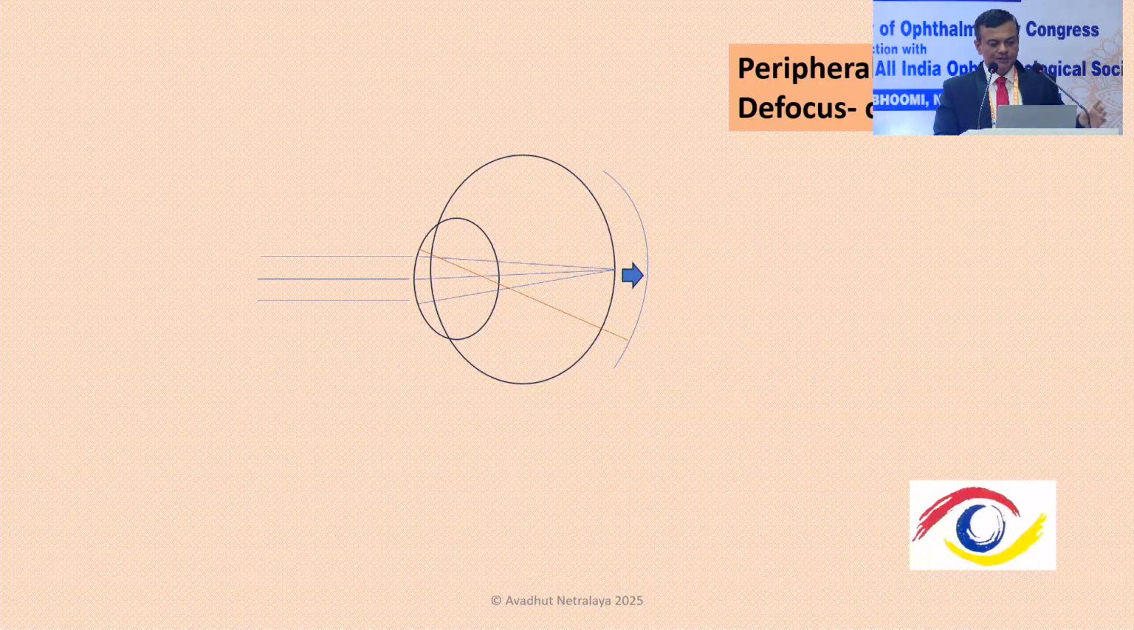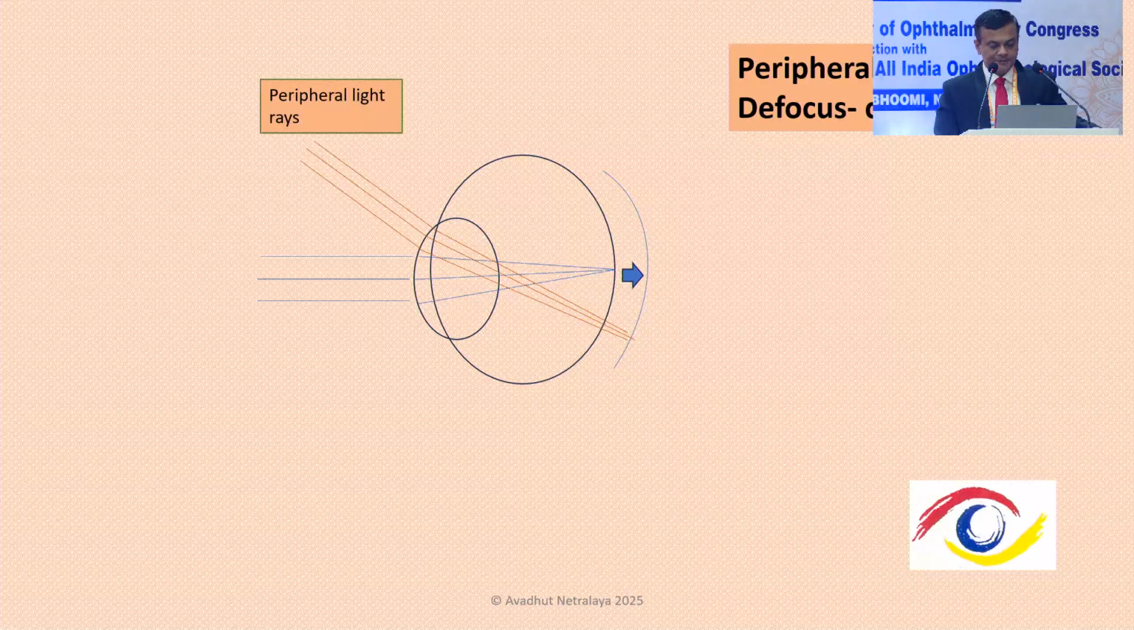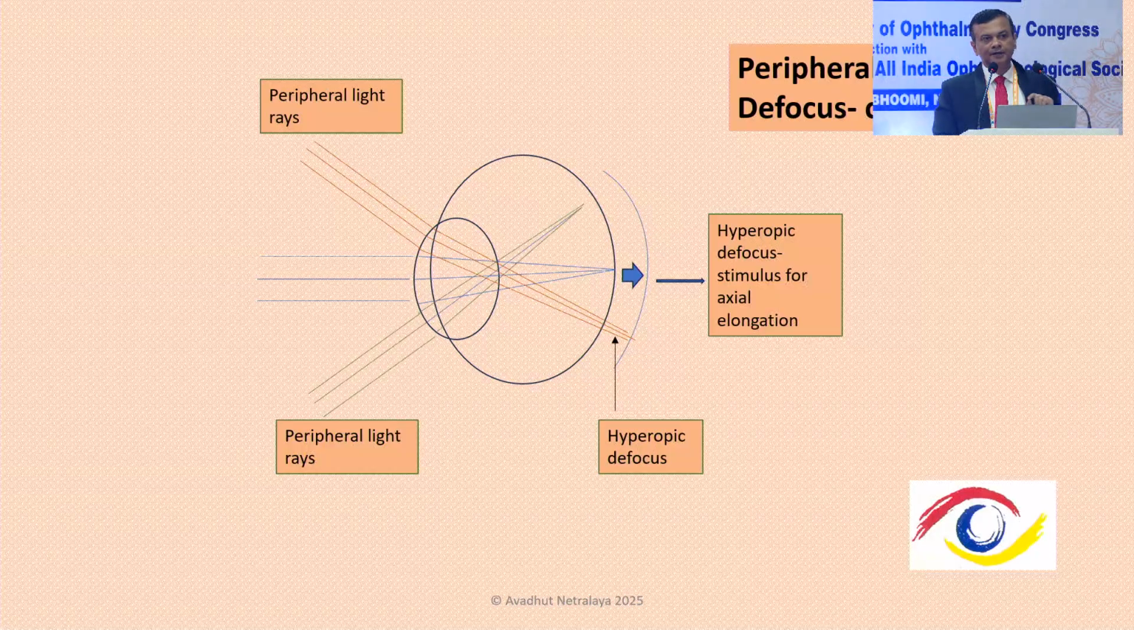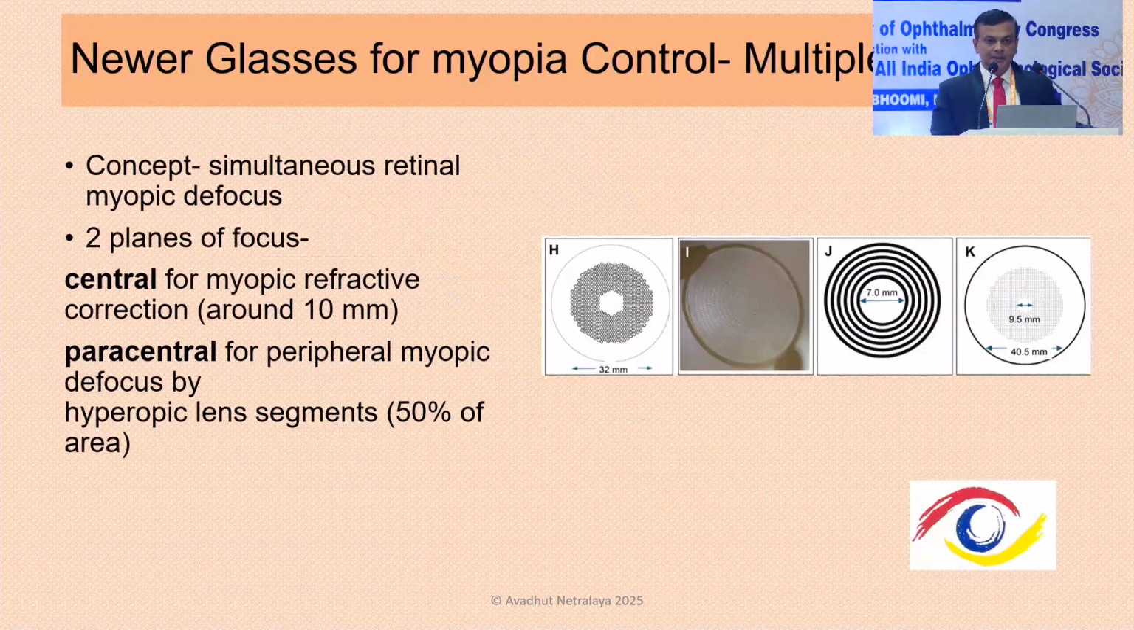Now, the parallel rays of light normally focus on the retina. In myopia, they are focused in front of the retina. But what happens to the peripheral light rays? It is believed that in myopia, the peripheral light rays focus behind the retina, thereby producing a hyperopic defocus. The retina tends to seek the point of focus, so that is why there is an axial elongation. If we are able to convert this hyperopic defocus into a myopic defocus by placing plus lenses in the paracentral or peripheral part of the glasses, they will produce a myopic defocus, as a result of which the axial elongation will not take place. This is the theory on which most of these multiple segment glasses are based.